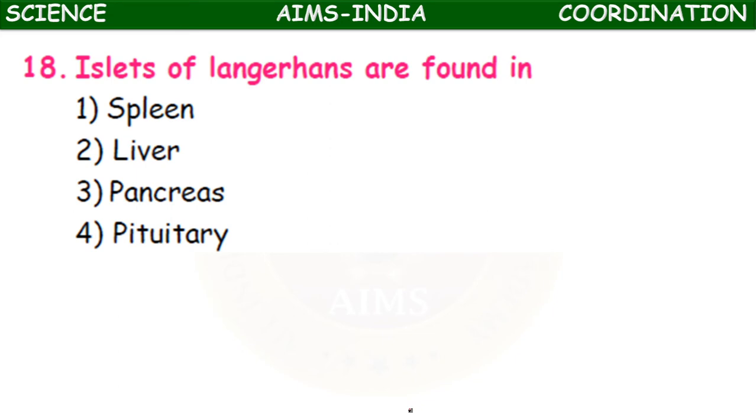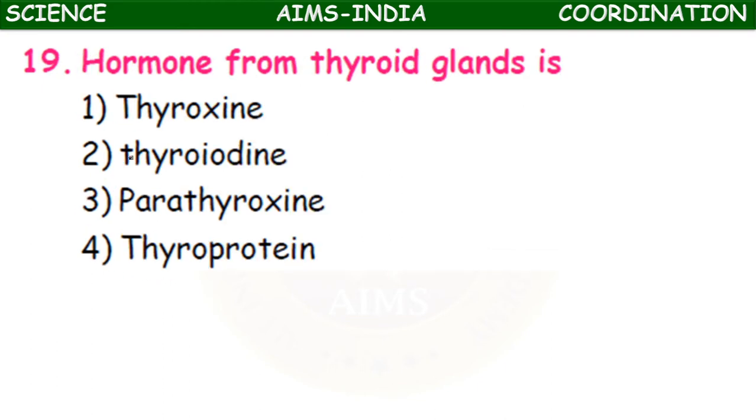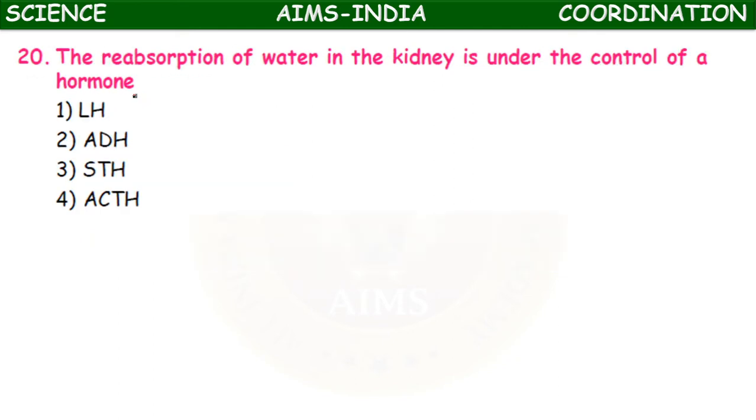Islets of Langerhans are found in spleen, liver, pancreas, pituitary. They are present in the pancreas. The hormone from thyroid glands is thyroxine, thyroiodine, parathyroxine, thyroprotein. The hormone from thyroid gland is thyroxine or triiodothyronine.